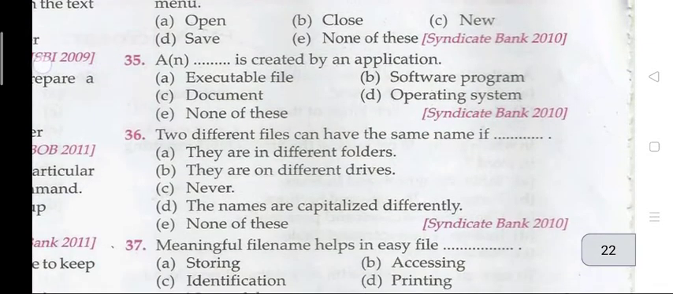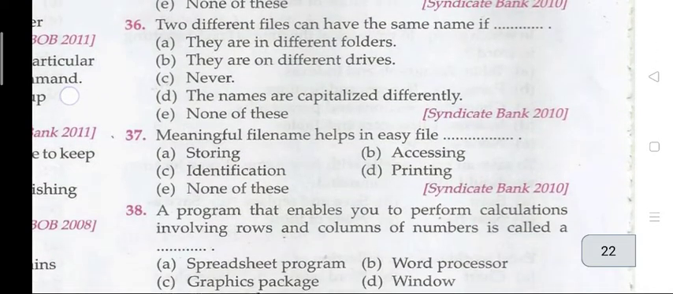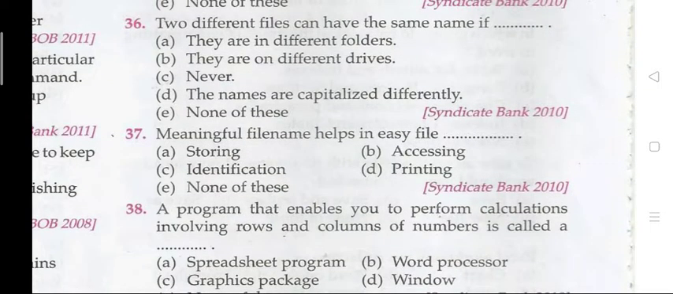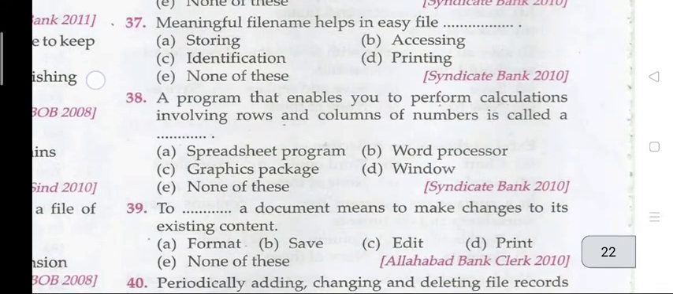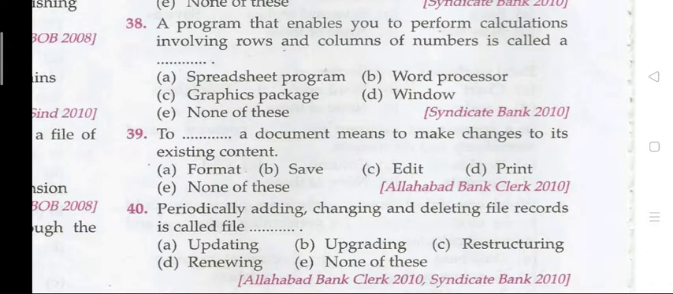Question 35. A dash is created by an application. C, that is a document. Question 36. Two different files can have the same name if. The right answer is A, they are in different folders. Question 37. Meaningful file names help in easy file identification. C, that is identification. Question 38. A program that enables you to perform calculations involving rows and columns of numbers is called a. The right answer is 38 ka A, that is spreadsheet program.